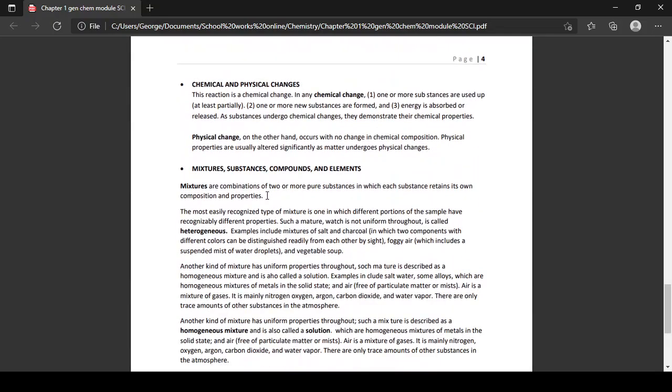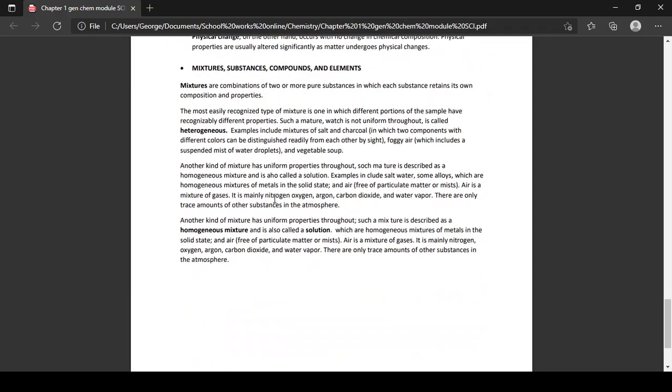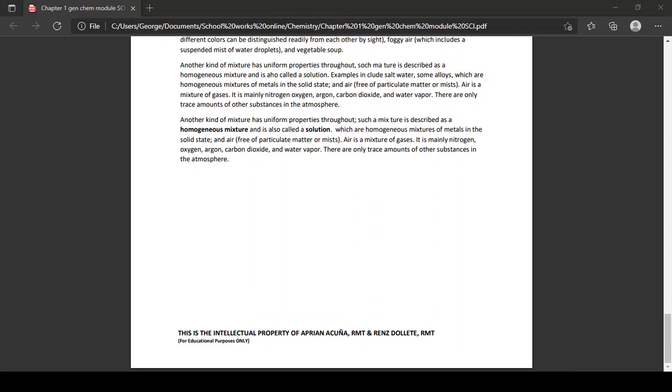Ano man na siya, kids? Again, it is a combination of two or more pure substances. Ano na siya, kids? Mixtures. If the combination of that mixture is uniform throughout, homogeneous. If it is not uniform throughout, ano siya as a mixture? Heterogeneous mixtures. Okay.